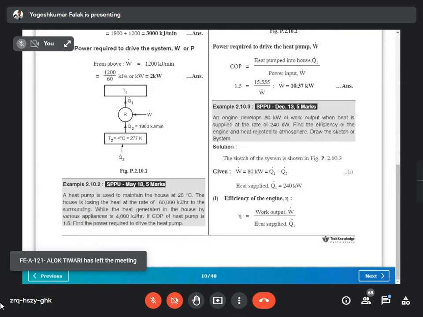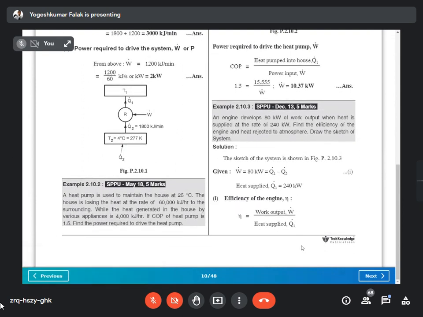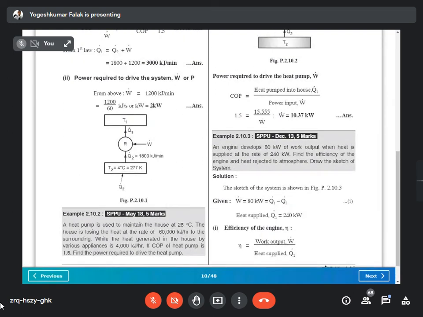Sir, can we please do the second numerical? Yes sir, please write down the statement. Otherwise we can stop here, we can take this numerical in the second lecture. Okay, sir.